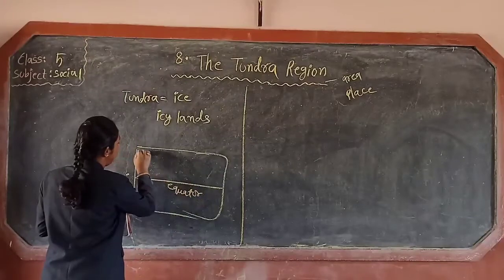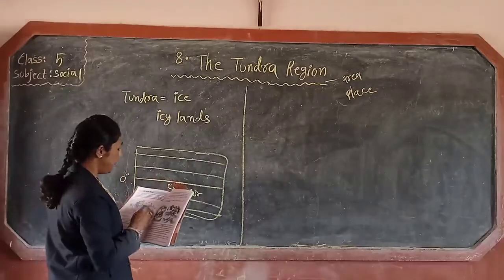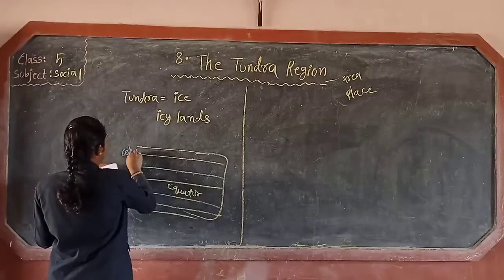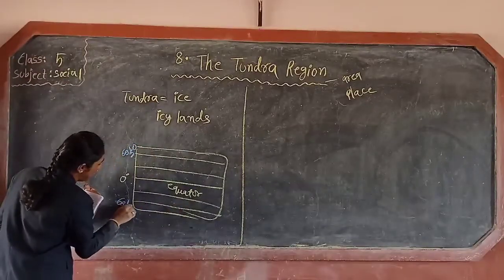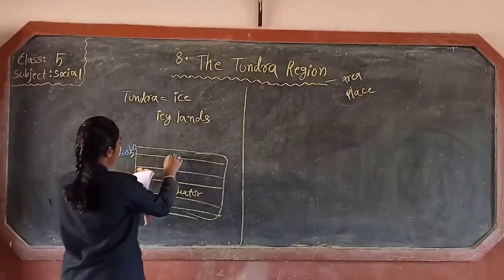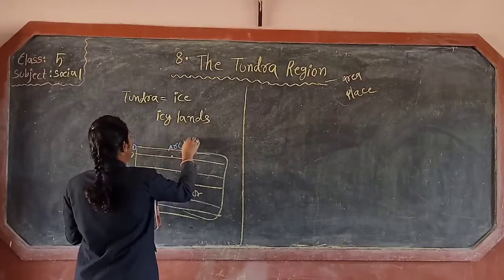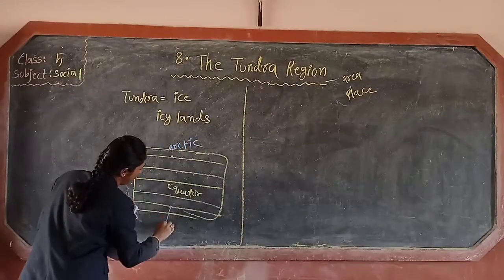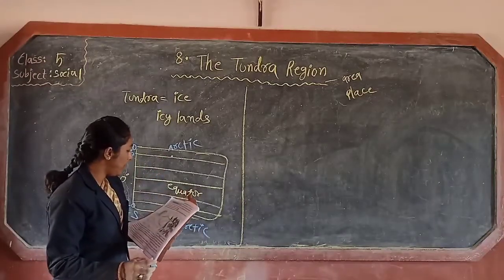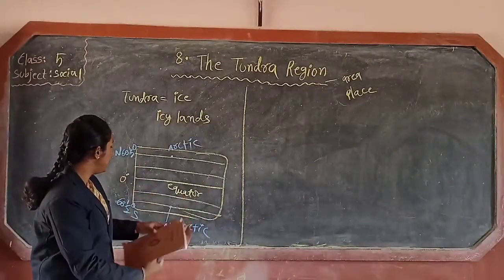So these tundra lands extend from 66.5 degrees latitude on either side of the equator. 66.5 degrees north and 66.5 degrees south. 66.5 degrees north latitude is called the Arctic, and 66.5 degrees south means the Antarctic regions.